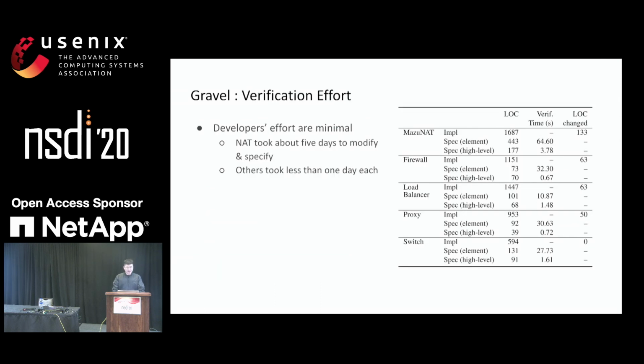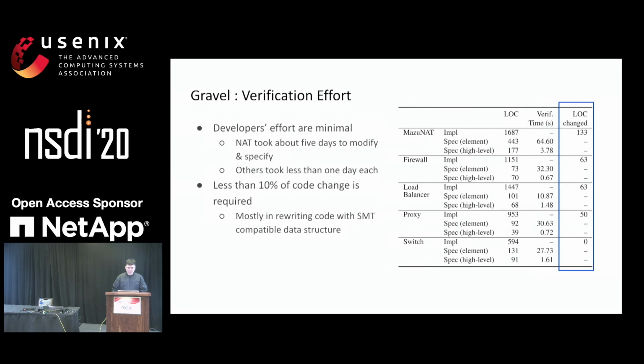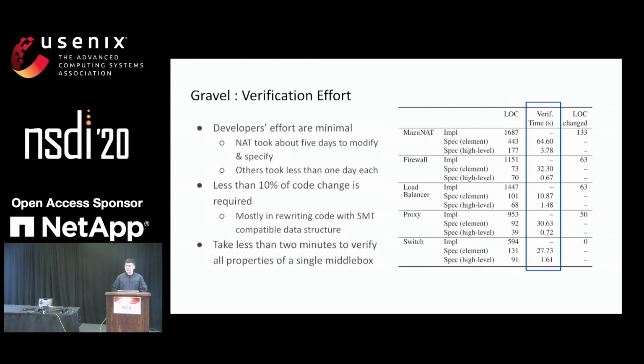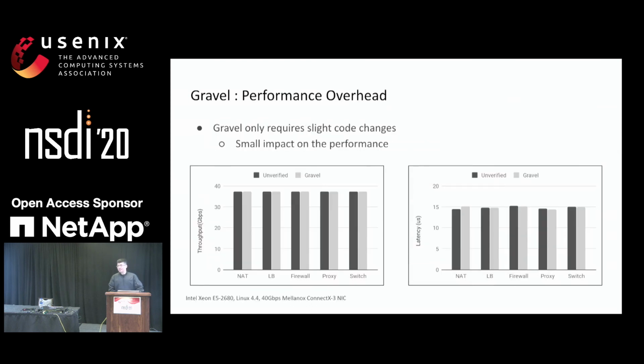Regarding the verification effort, the NAT itself took us about 5 days to both specify and verify, and all the other middleboxes took us less than 1 day to finish the verification process. During the process, we find that less than 10% of code changes are required, and the solver itself is relatively fast to run. It takes less than 2 minutes to verify all the properties of a single middlebox. As I just mentioned earlier, because we only need to introduce less than 10% of code changes, the verified version compared to the unverified version does not introduce much of a performance overhead.